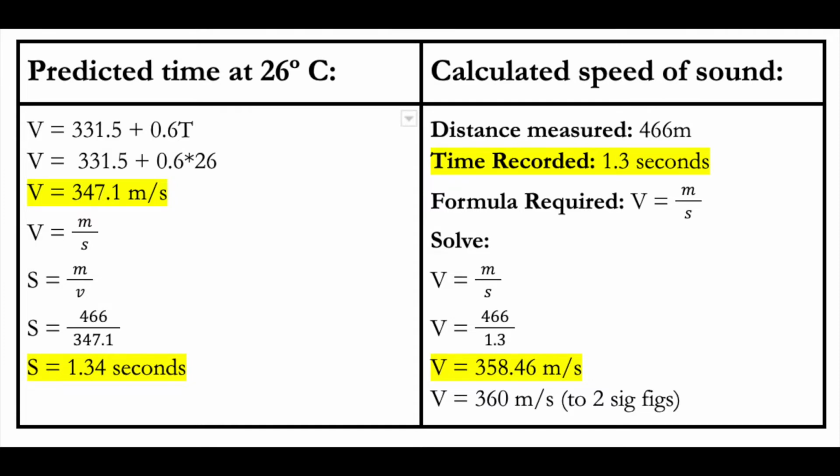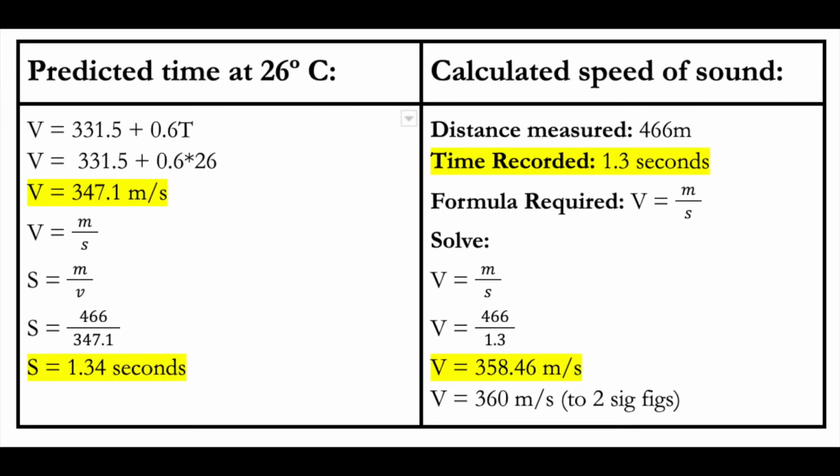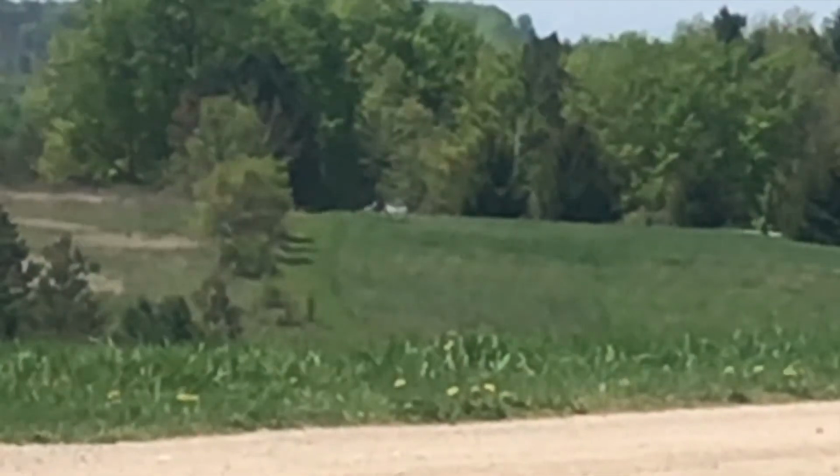As a visual aid of when the horn is pressed, throw a towel in the air when you are pressing the horn. The speed of sound is the distance covered divided by the amount of time that it takes. The time it takes light to travel this distance is around 1.5 times 10 to the negative 6 seconds, so it is disregarded as it is so negligible. We can do these calculations to calculate the predicted speed of sound at the temperature recorded and compare it to our recorded result with the correct number of significant figures. Here's a video of the experiment.